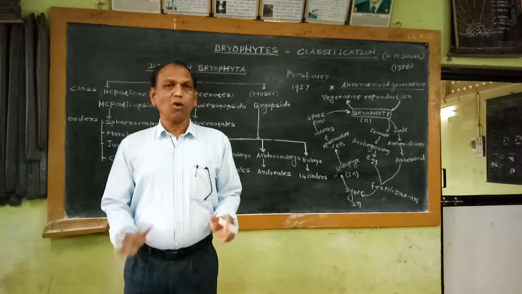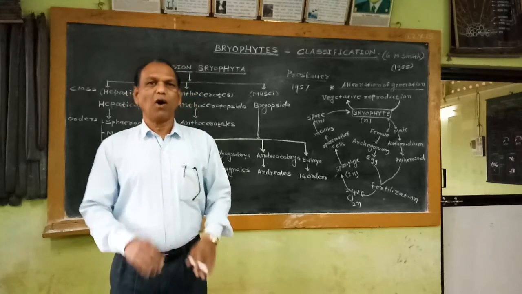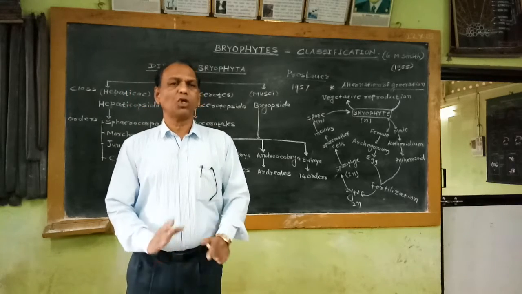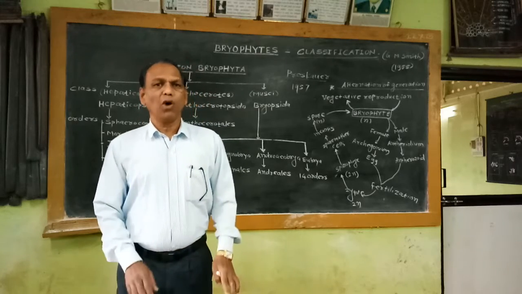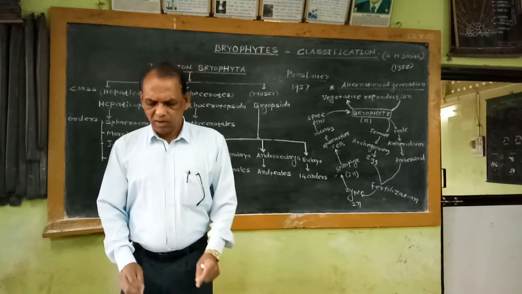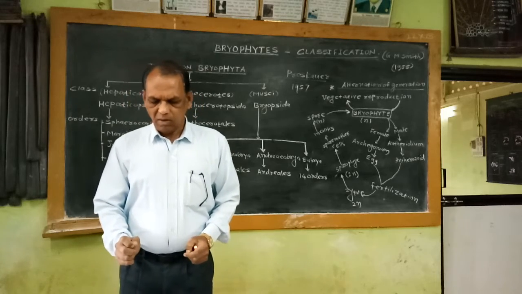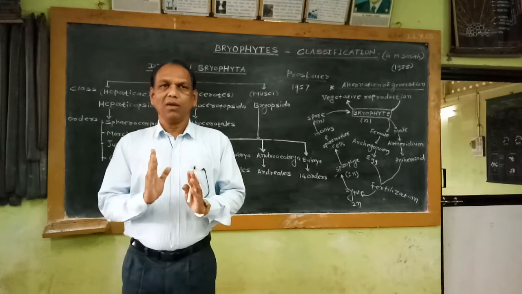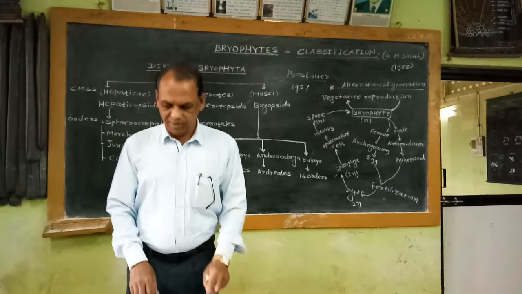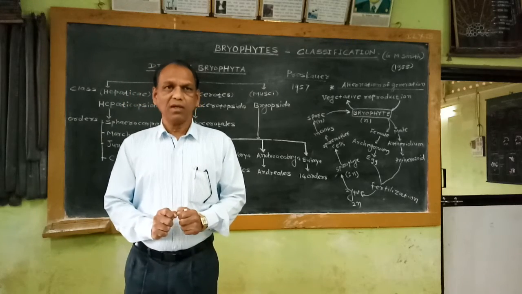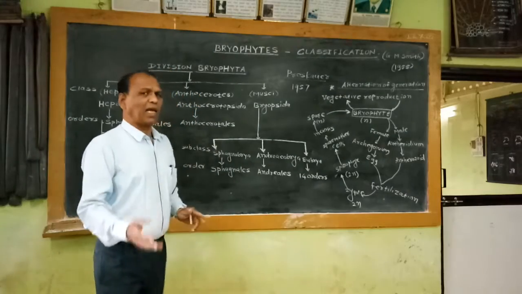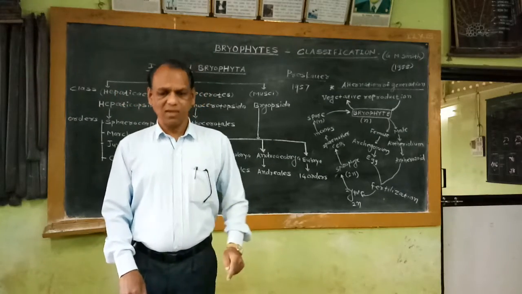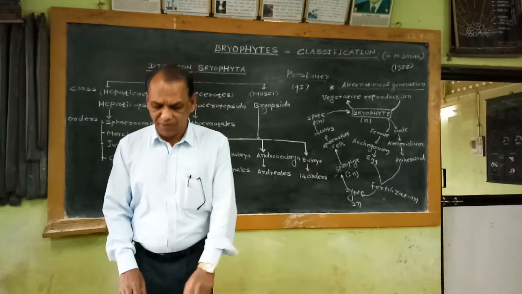Not all the members are thalloid forms. Some forms are thalloid, showing a dorsiventrally flattened body, while some forms show leafy gametophytes. So leafy gametophytes as well as thalloid gametophytes are observed in this class. This is another important character of the class Hepaticopsida, or liverworts.